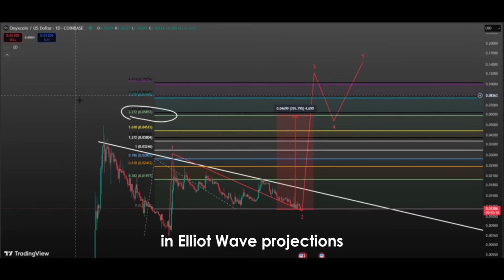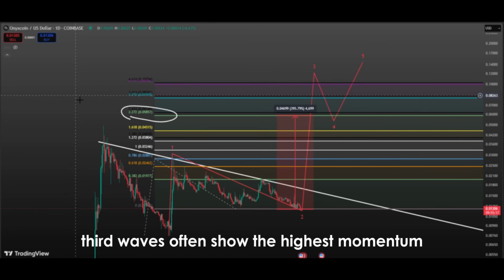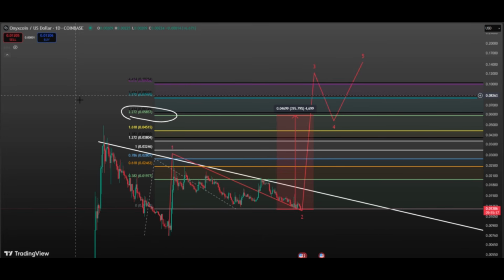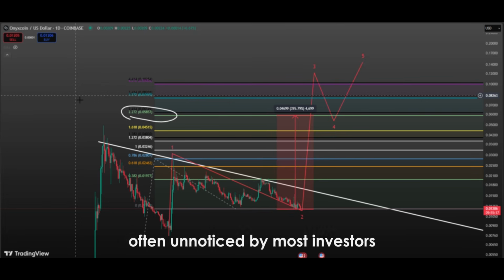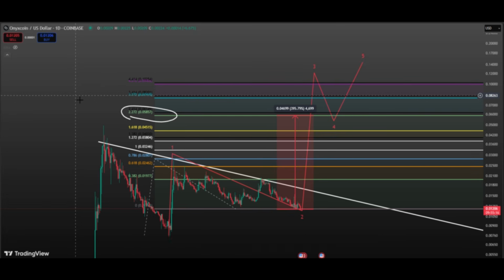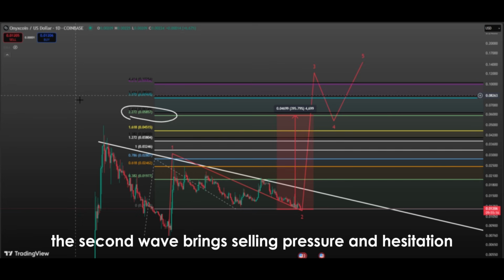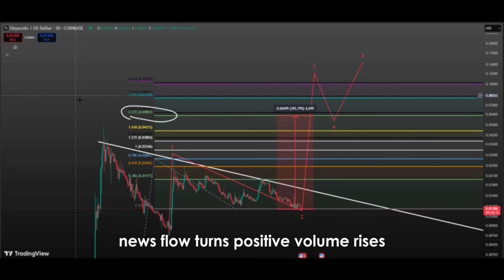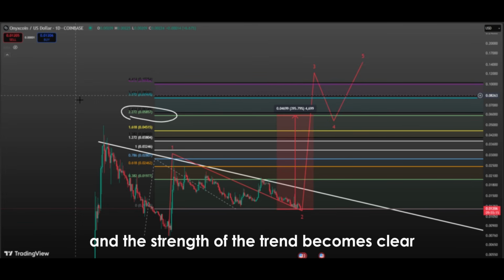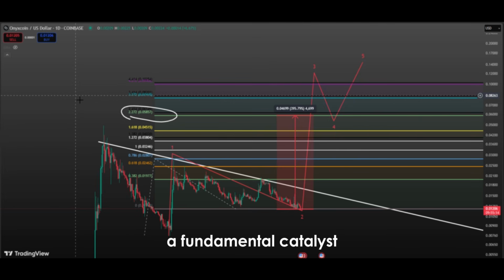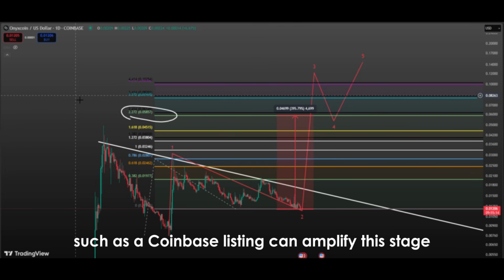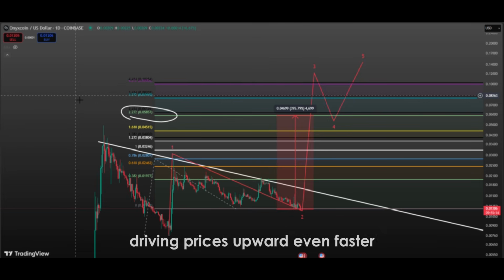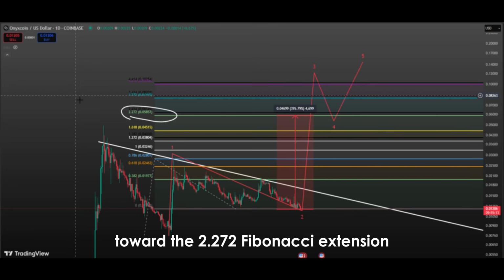In Elliott wave projections, third waves often show the highest momentum compared to other waves. The first wave is only the beginning, often unnoticed by most investors. The second wave brings selling pressure and hesitation. But in the third wave, new buyers join the market, news flow turns positive, volume rises, and the strength of the trend becomes clear. A fundamental catalyst, such as a Coinbase listing, can amplify this stage, driving prices upward even faster toward the 2.272 Fibonacci extension.